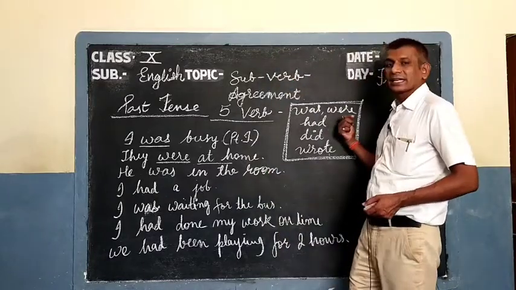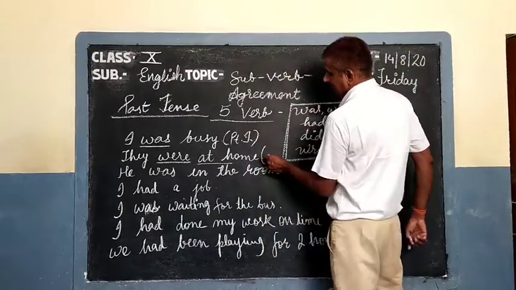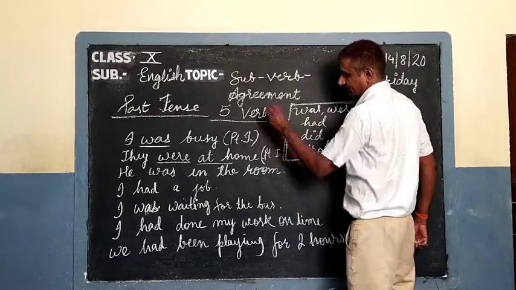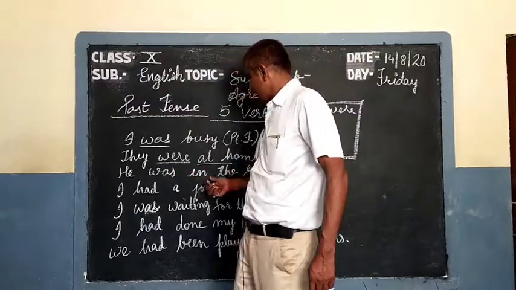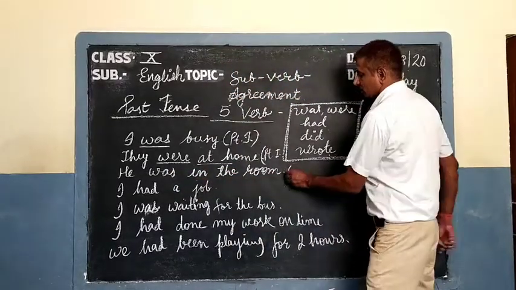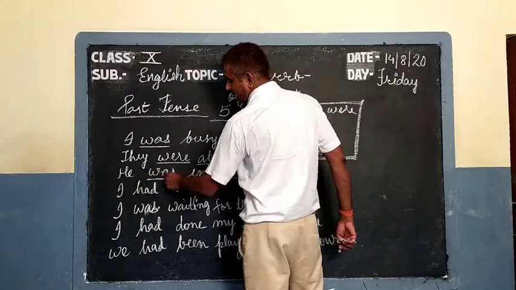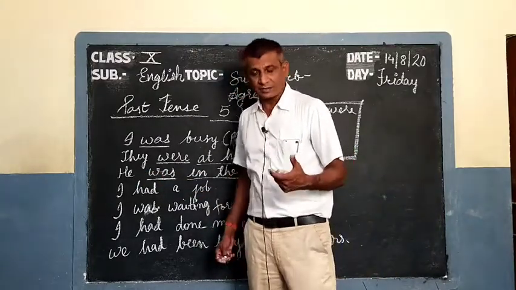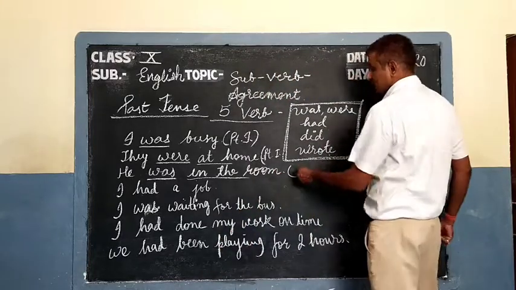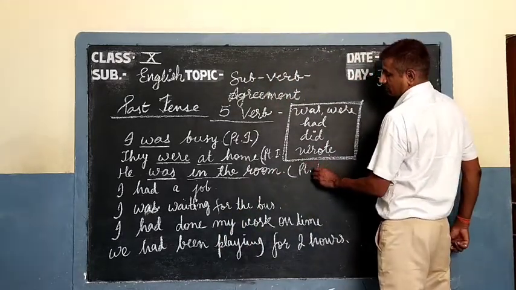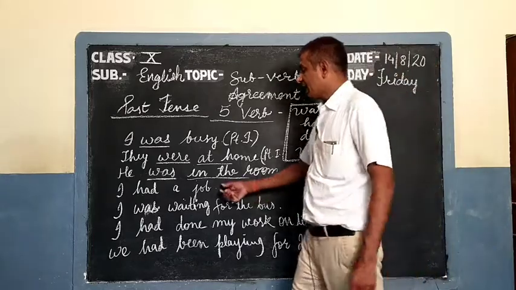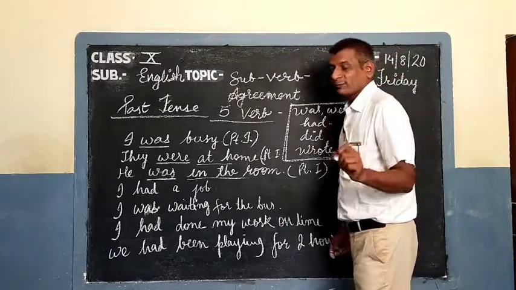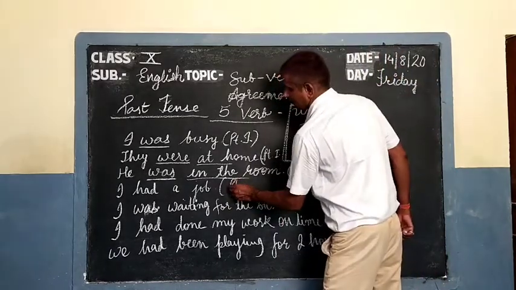Again finite, so this sentence is also past indefinite. He was in the room. In the room is a phrase, not a verb, and was is the verb in this sentence. So this sentence is also past indefinite. I had a job means only had, only finite, means past indefinite.